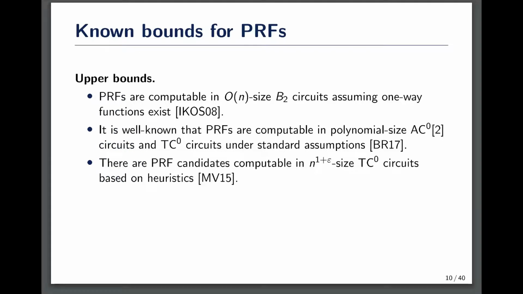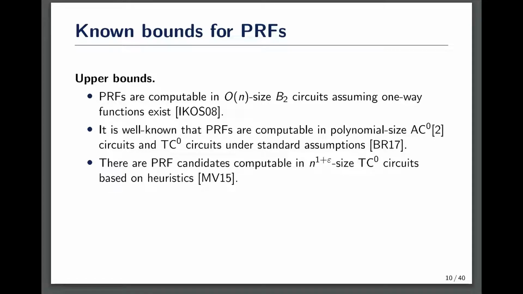The complexity of pseudorandom functions in these circuit classes has been studied in previous works. By the seminal work of Ishai, Kushilevitz, Ostrovsky, and Sahai, pseudorandom functions are computable in linear-sized B2 circuits assuming one-way functions exist. It is well known that pseudorandom functions are computable in polynomial-sized AC0 parity circuits and TC0 circuits under standard assumptions.